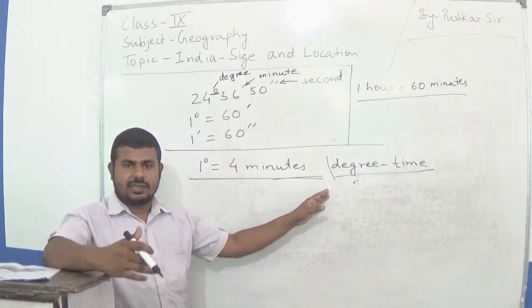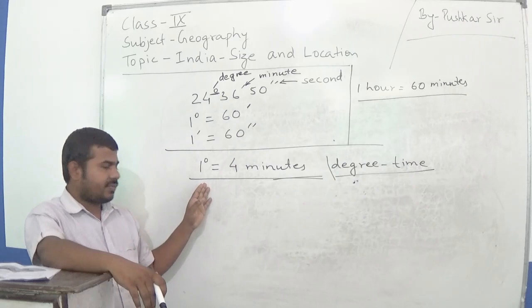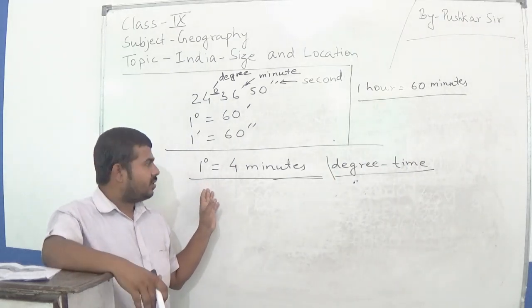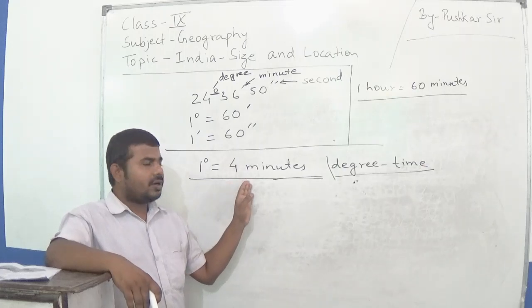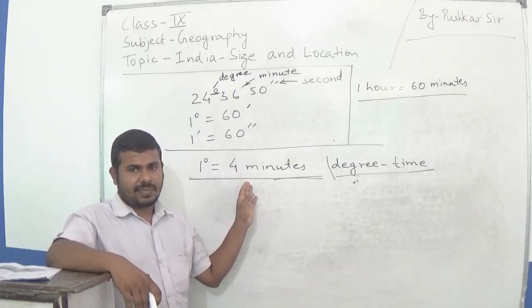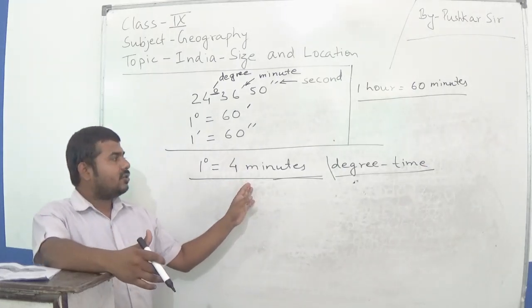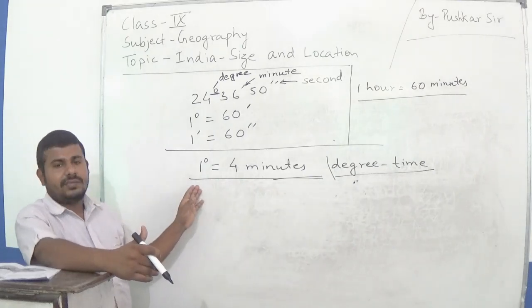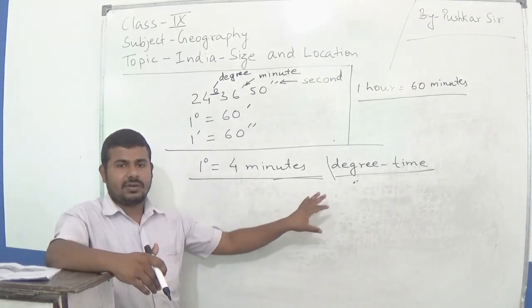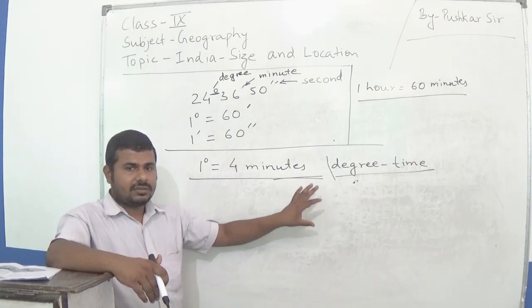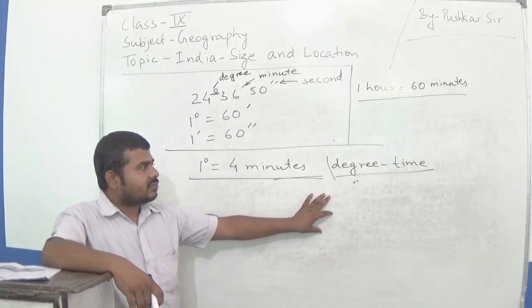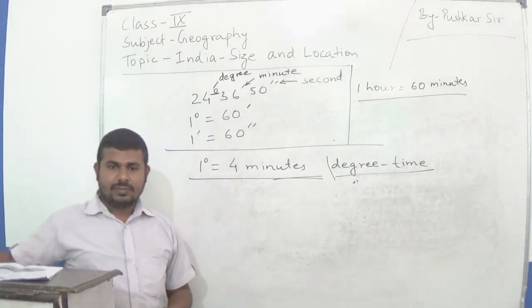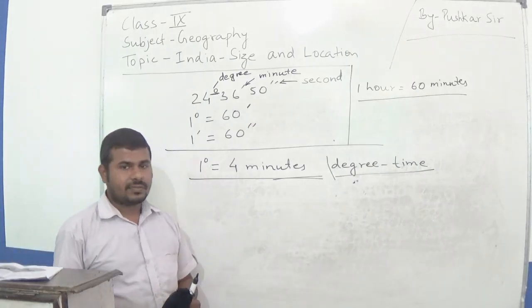If the sun moves 1 degree longitude, then it takes about 4 minutes. It takes 4 minutes to move 1 degree of longitude. So this is the only relation that we have with time. So students, I hope that you understood it.